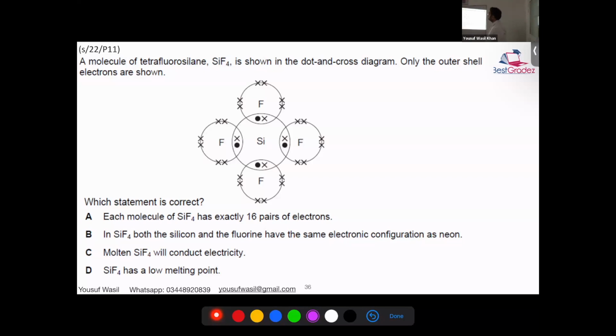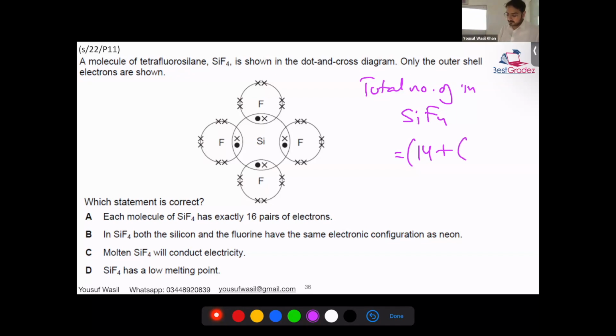If you talk about silicon, in the periodic table, silicon is 14. If I count the total number of electrons in SiF4, silicon has 14 electrons because it has a proton number of 14. Silicon is right before phosphorus. Fluorine has a proton number of 9.